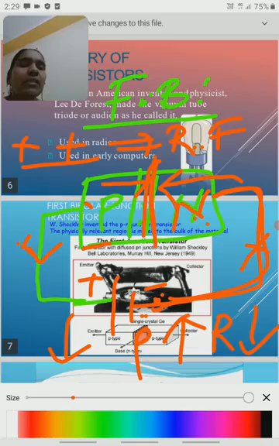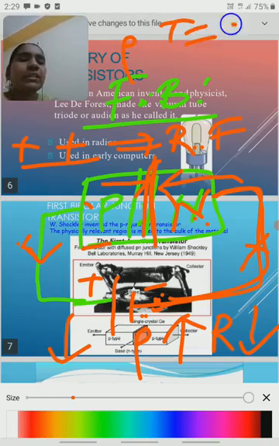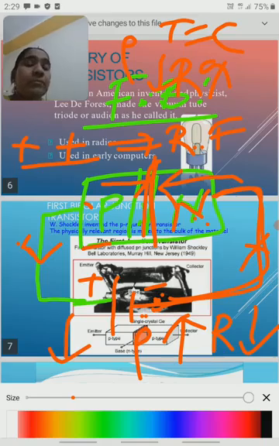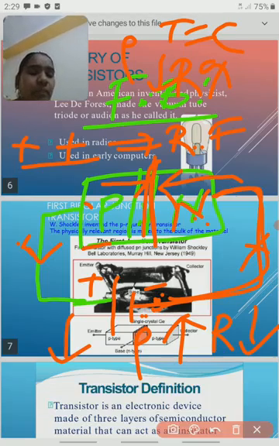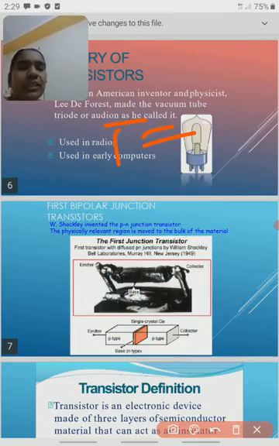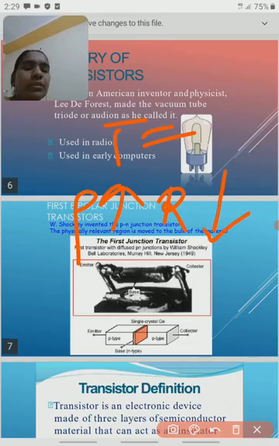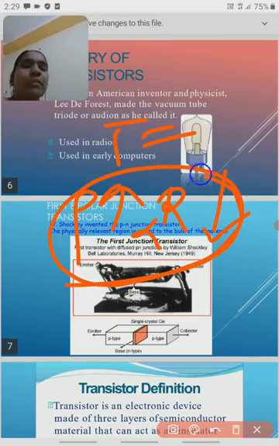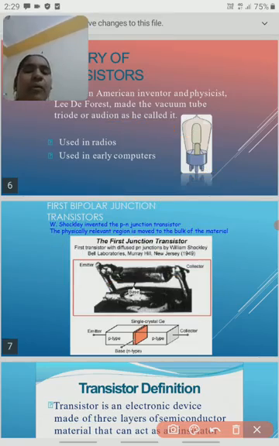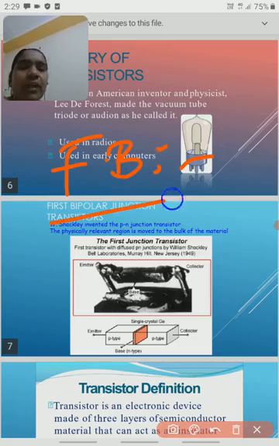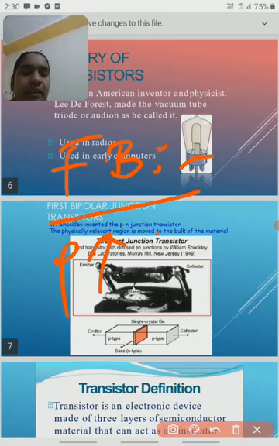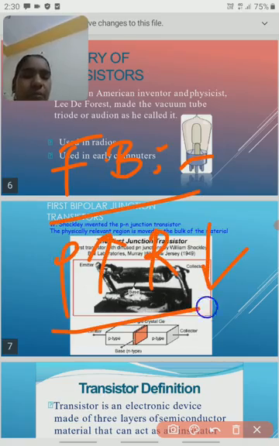At constant temperature, conductivity and resistance are inversely proportional to each other. This formula we should remember. So in forward bias, conductivity is high and resistance is low.